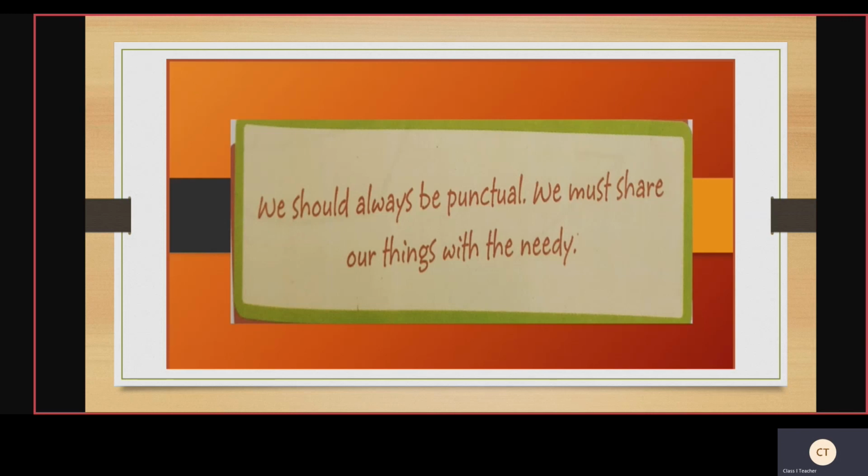Punctuality shows a person's dignity. If you are punctual to school, you are a very good boy, very good girl. So punctuality is compulsory for everyone. We need to help and share with needy people. So this story tells the moral that we should always be punctual. We must share our things with the needy.